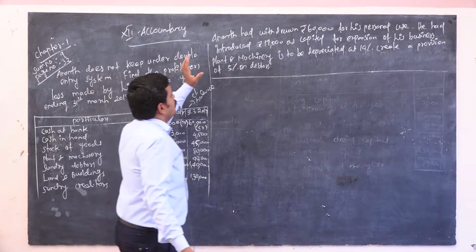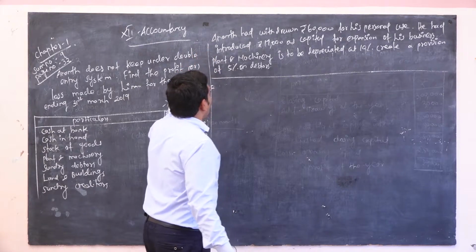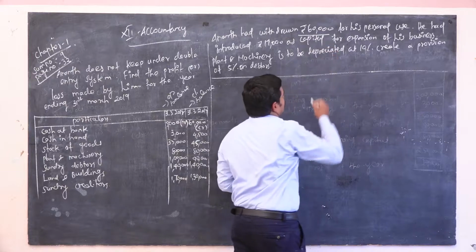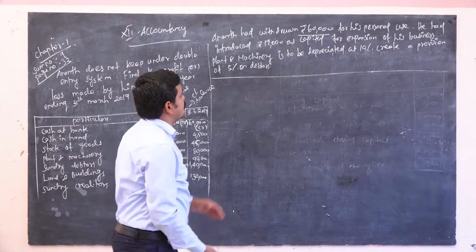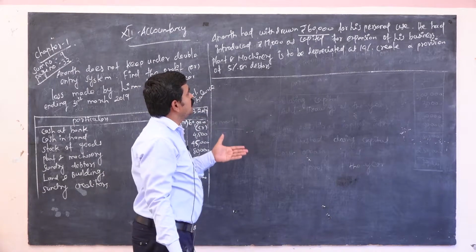Some additional information is also given in your problem. Anand had withdrawn rupees 60,000 for his personal use, that is called drawings.